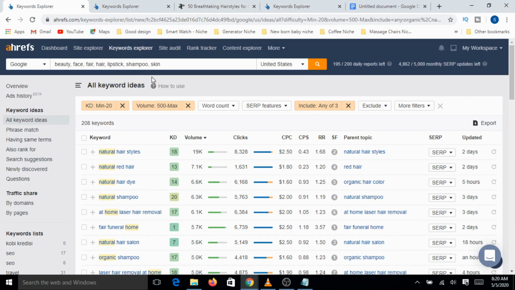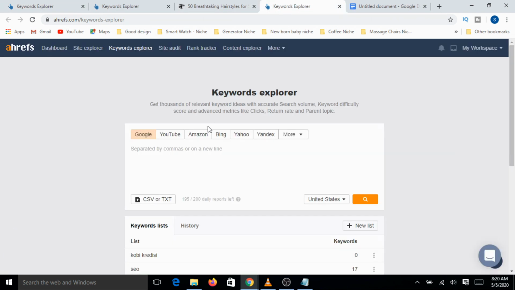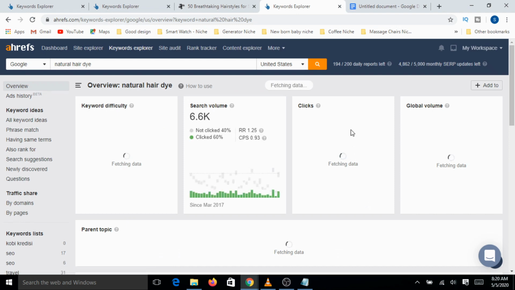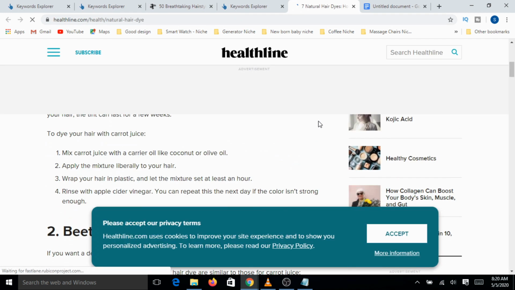Now let's take one more example from here. For example, let's take natural hair dye or natural shampoo. Let's look at natural hair dye, key it in and look at the details. Here it says 7 natural dyes.